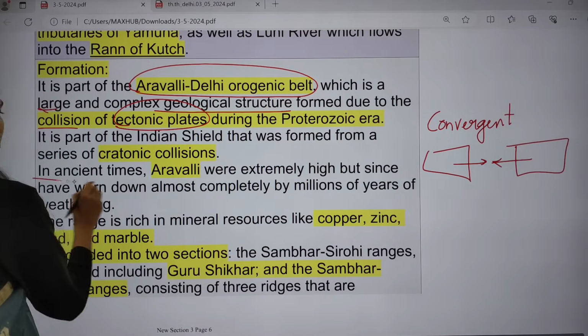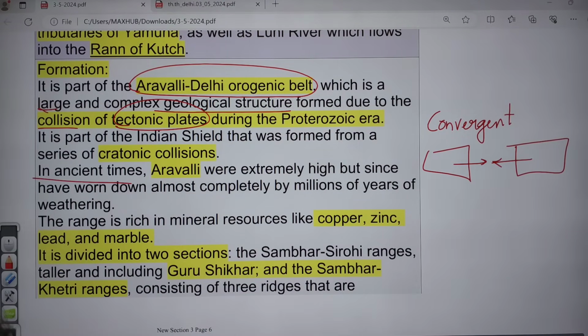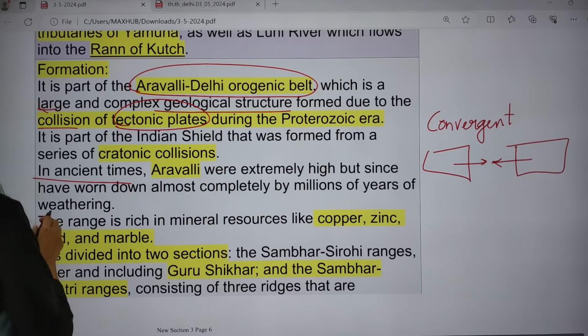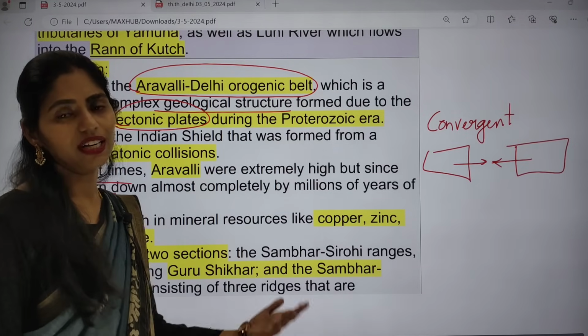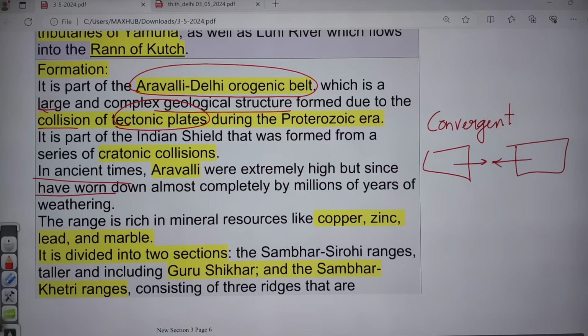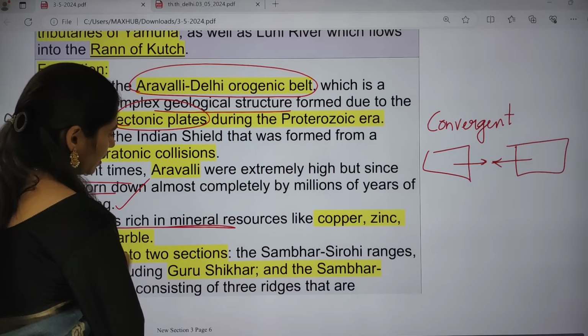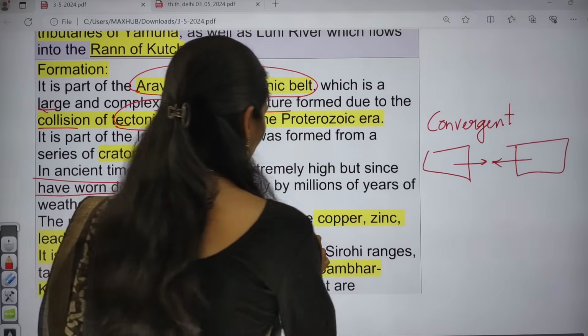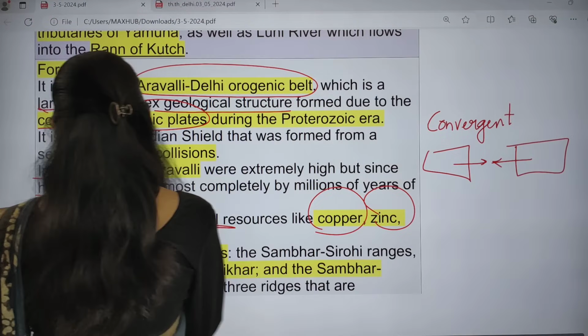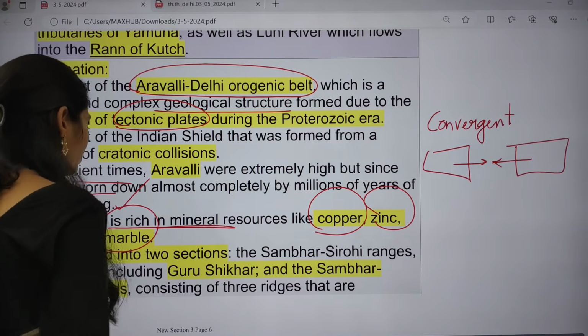And the next one here is that in ancient times the Aravallis were extremely high, but because of degradation, denudation or erosion, we are seeing weathering processes, so the height is decreasing. And this range is very rich in mineral resources. So we can get minerals like copper, zinc, lead and marble.